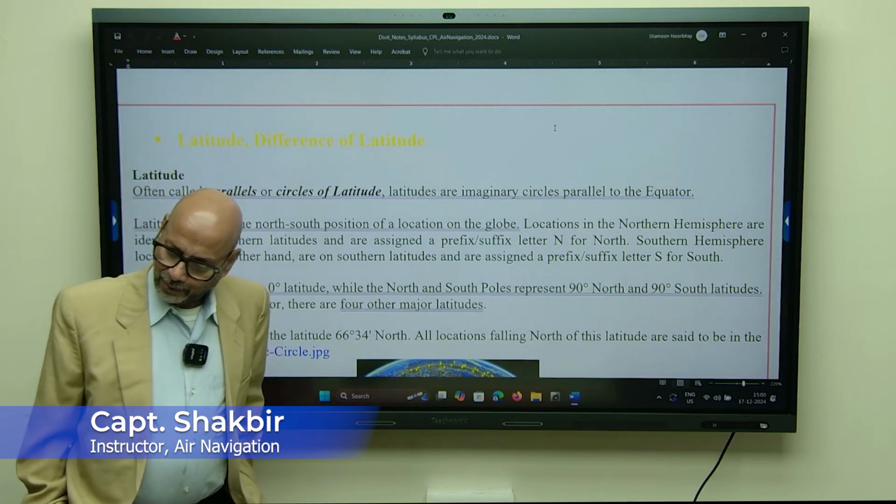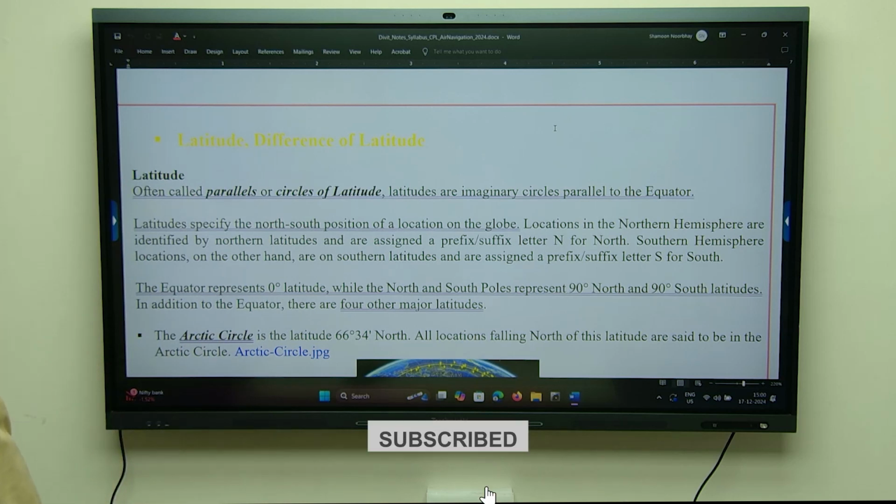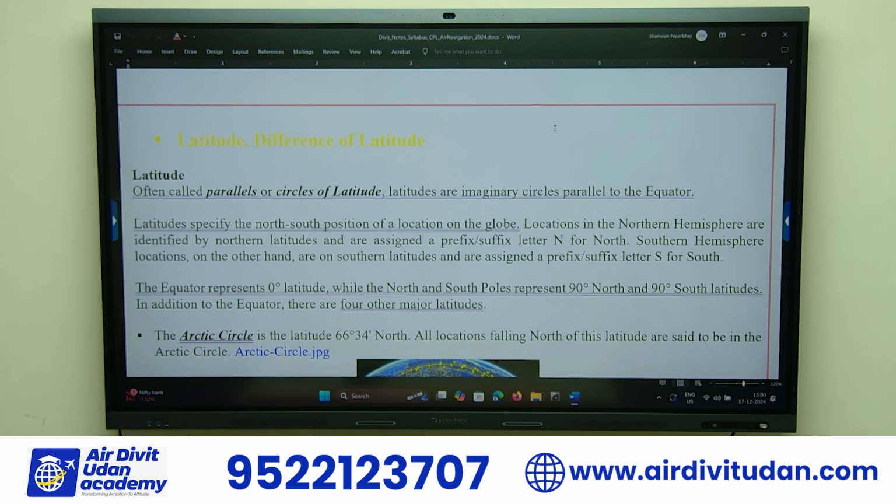What is latitude? We have already discussed. A line which is parallel to the equator is called a latitude, because the equator itself is the latitude, the biggest circle, isn't it? And the other circles are the small circles, they are called latitudes also. So that means all the latitudes except the equator are small circles. When we move from 0° equator towards the north or towards the south, 0 degrees 01 minutes is also a small circle. In fact, 0 degrees 00 minutes 01 second is also a small circle.